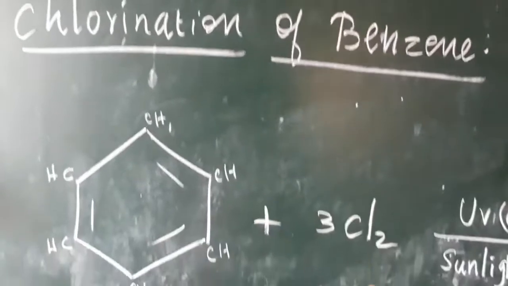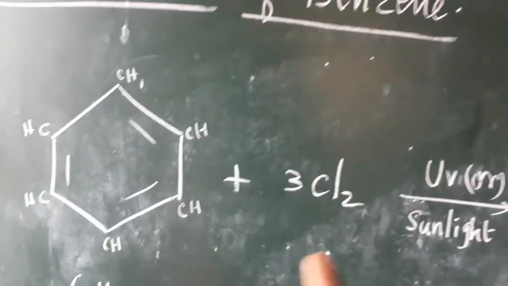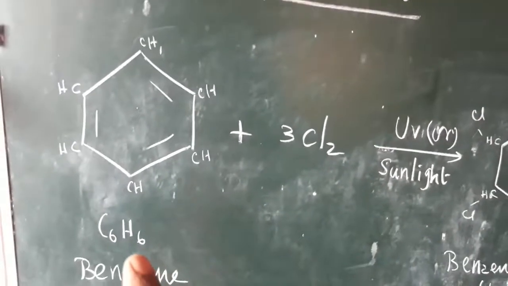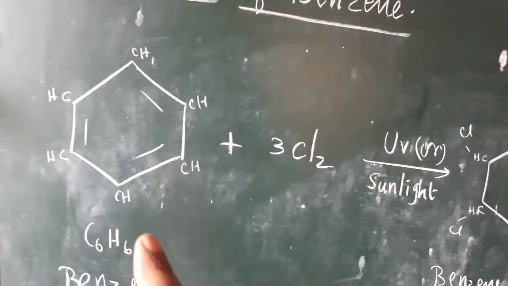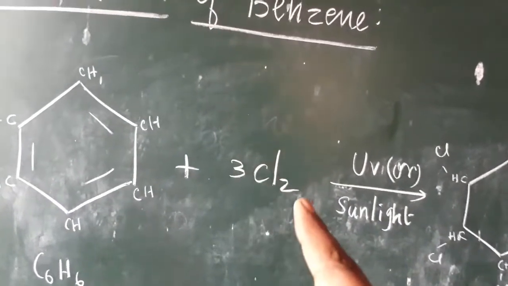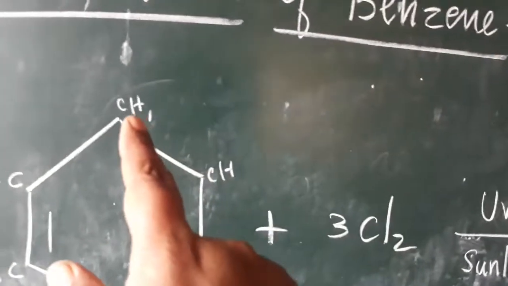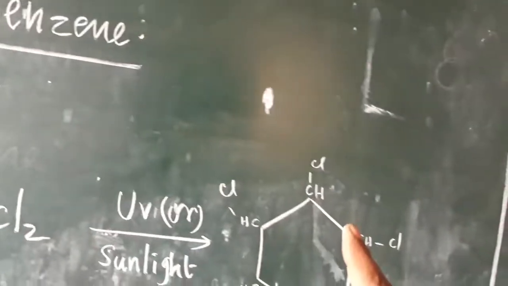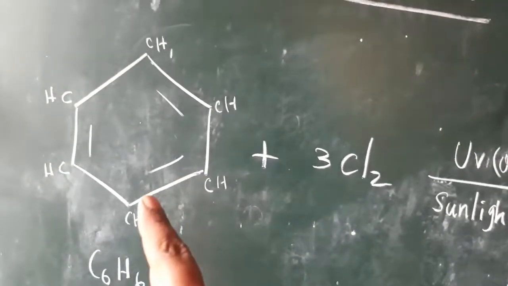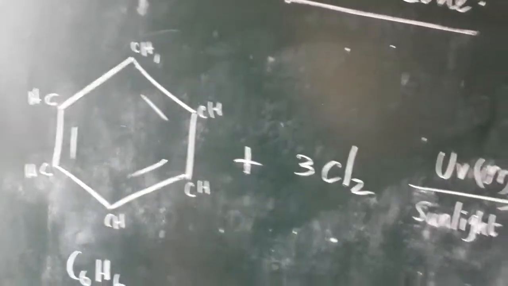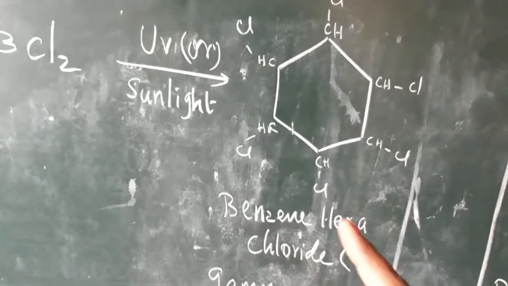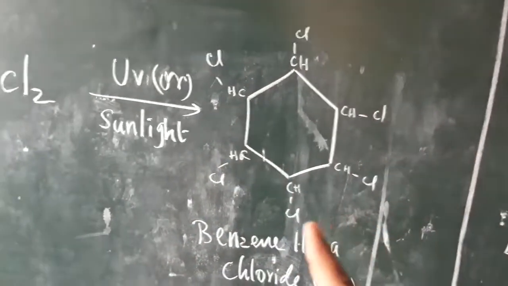We are going to add the chlorine to benzene with the help of UV light or sunlight. And here also the benzene has C6H6 and three double bonds. We are going to add 6 chlorine, 3 into 2, 6 chlorine. I am going to add here 1 chlorine, here 1 chlorine. So the double bond vanishes, and we get CH along with the Cl. The same way, this double bond and this double bond also vanish while you add the chlorine. Now we get benzene hexachloride because we added 6 chlorine here.